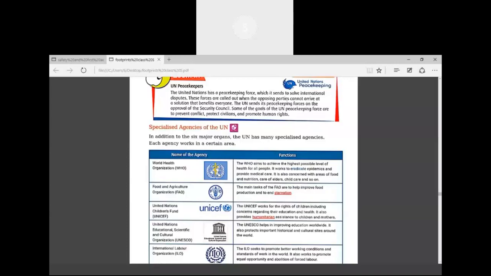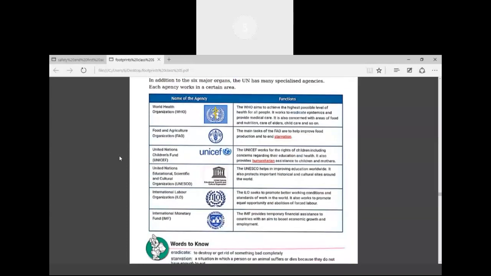Next is UNICEF, United Nations Children Fund. Next is UNESCO, United Nations Educational, Scientific and Cultural Organization. Next one is International Labour Organization, ILO. And the last one is IMF, International Monetary Fund. It will provide the help related to money to the countries.